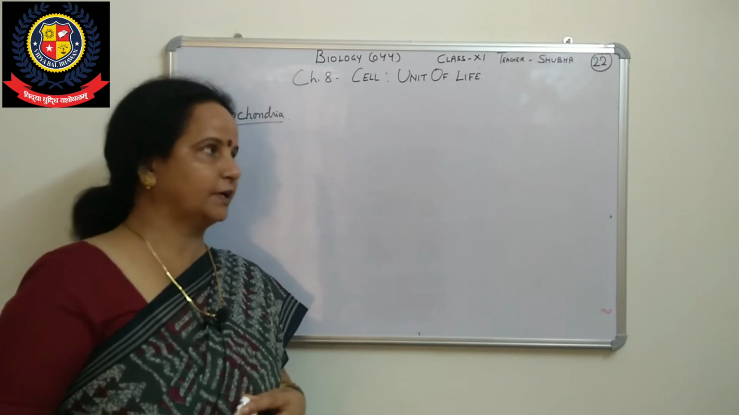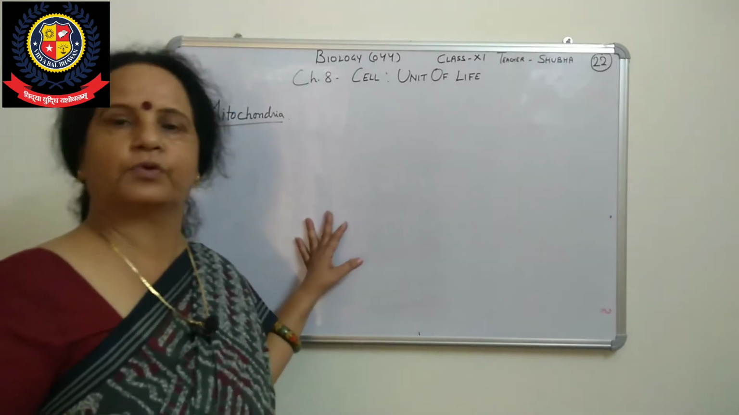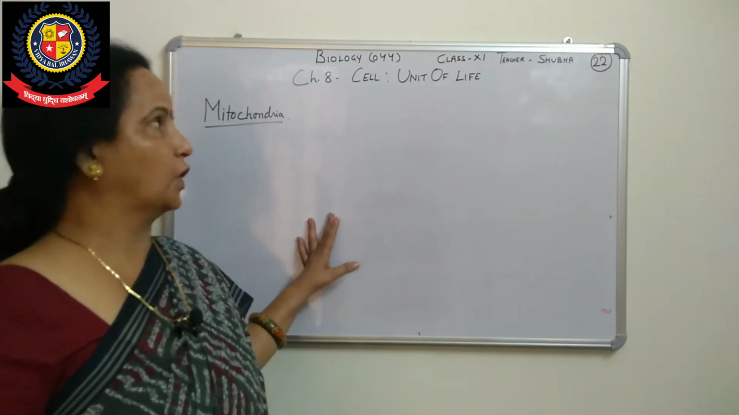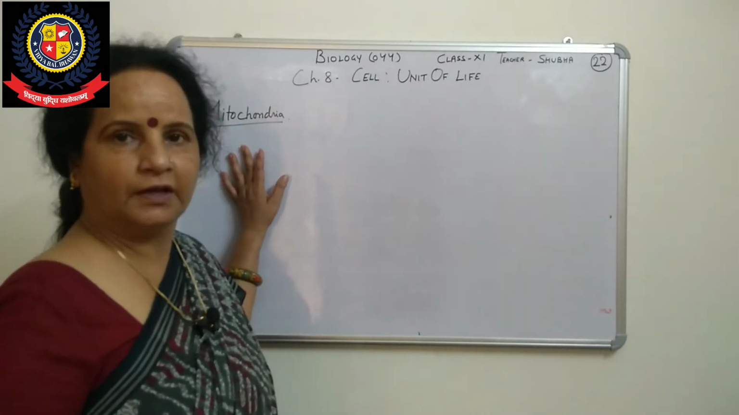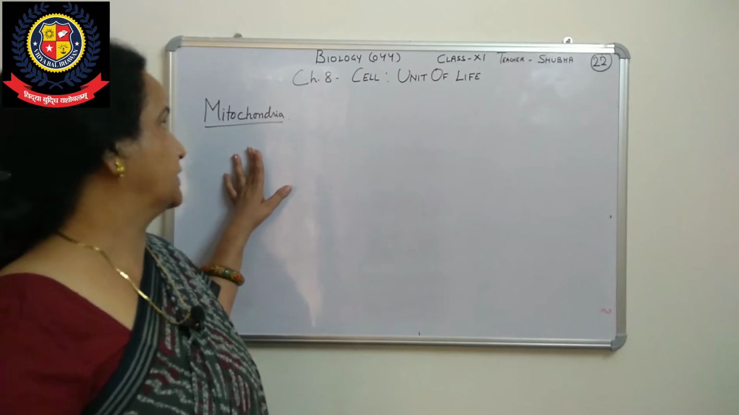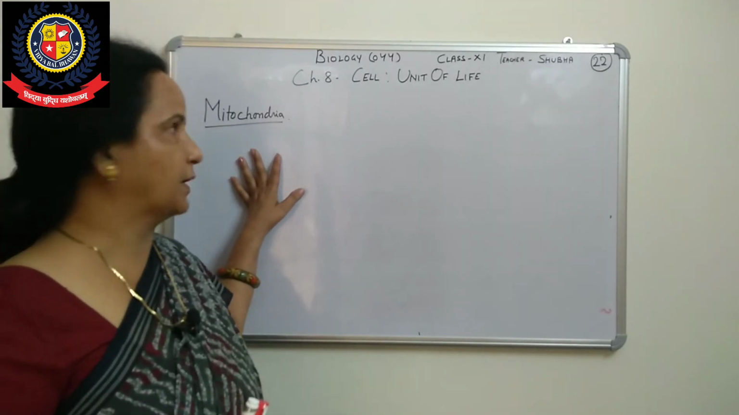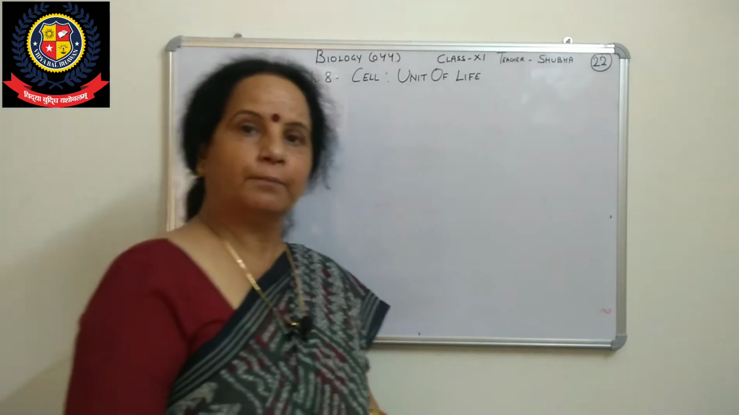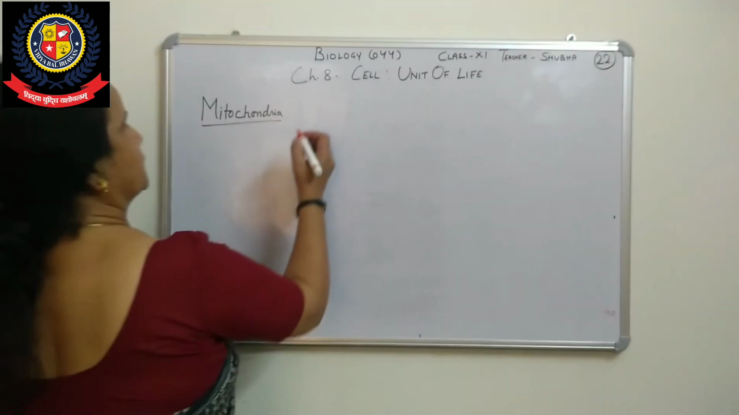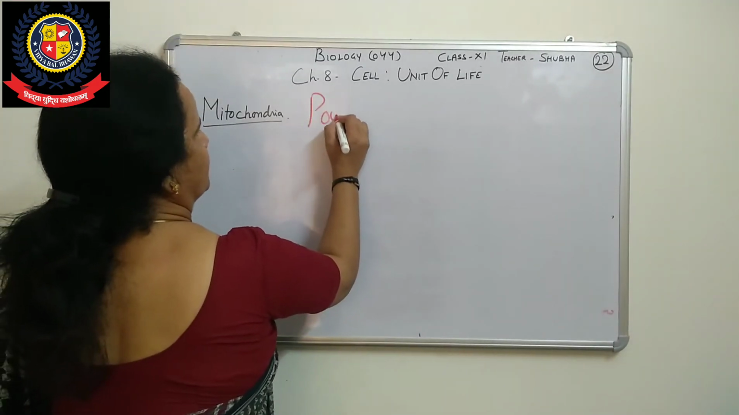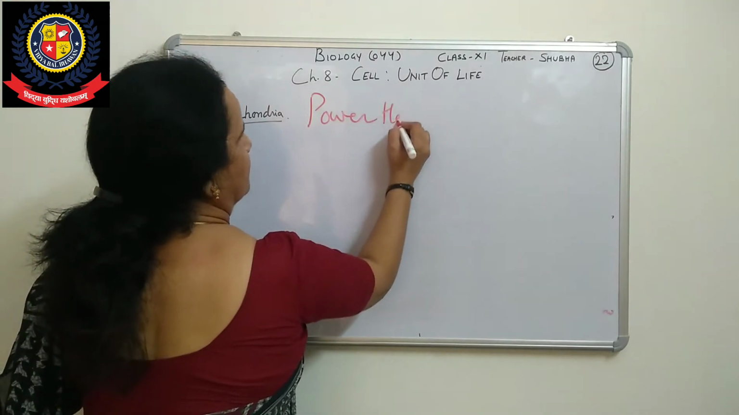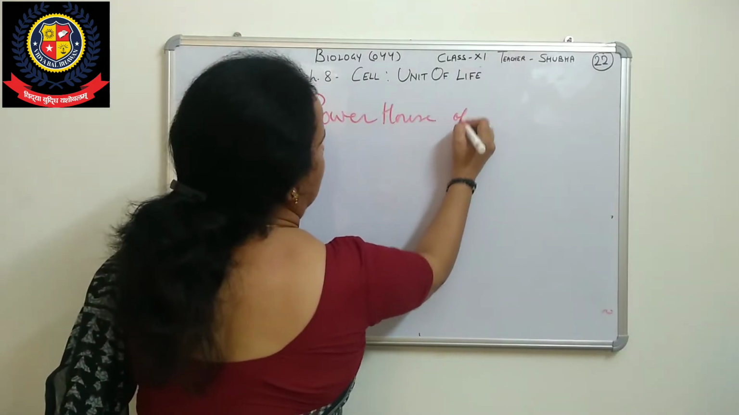After that, there are a number of cell components present in the cell. Today we will take mitochondria and chloroplast. First of all, mitochondria, which we have also done in lower classes. It is also known as the powerhouse of the cell. Why is it called the powerhouse of the cell?